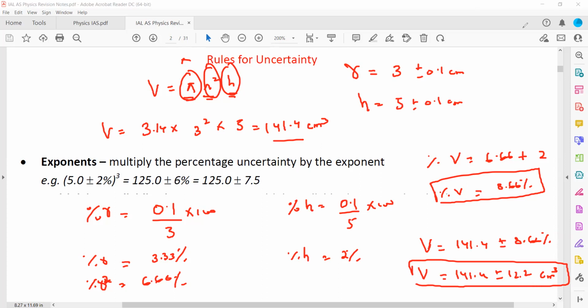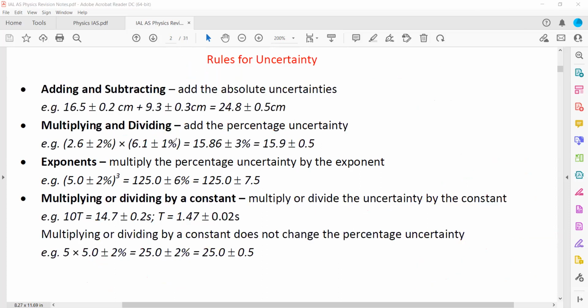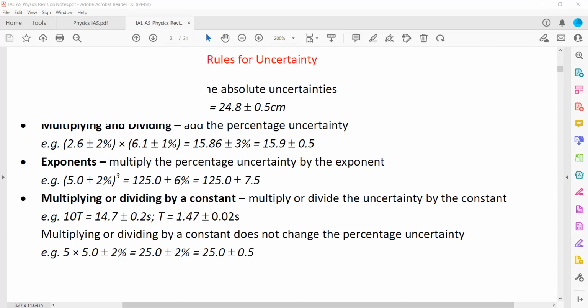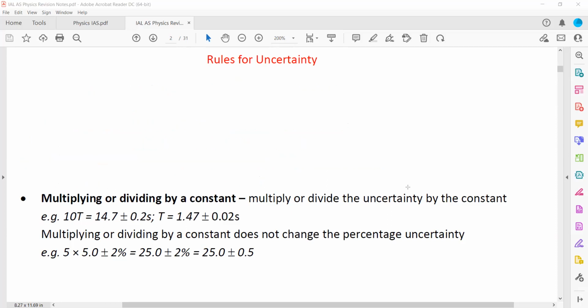Then the last one, the concept of uncertainty when multiplying or dividing by a constant. Sometimes the values might be multiplied or divided by certain constant numbers. So how will things change? For example, normally we calculate the time period. When we experiment with a pendulum, we don't record the time for one vibration. We allow it to swing so it will move and return, so we normally calculate the time for 10 vibrations.